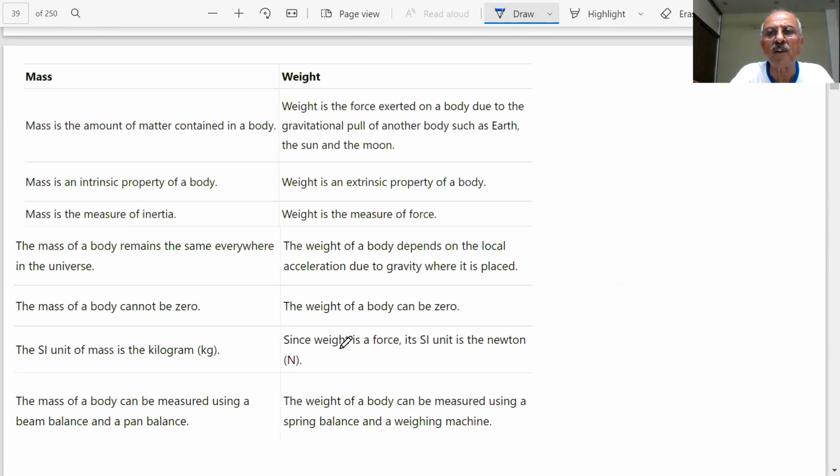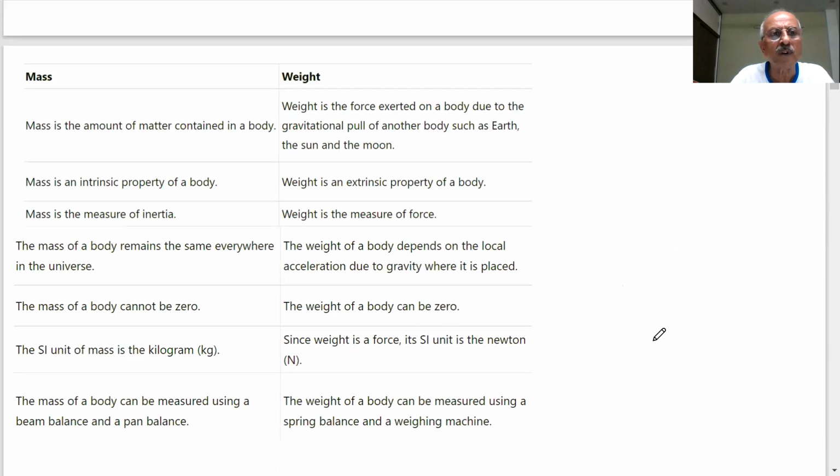Now here are some of the differences between mass and weight, student. You can note them down, very important. Mass is the amount of matter contained in a body, number one. Weight is the force exerted on a body due to gravitational pull of another body such as Earth, Sun and Moon. As the weight will keep on changing on different places. It will be different on Moon, Sun or Earth or any other planet.